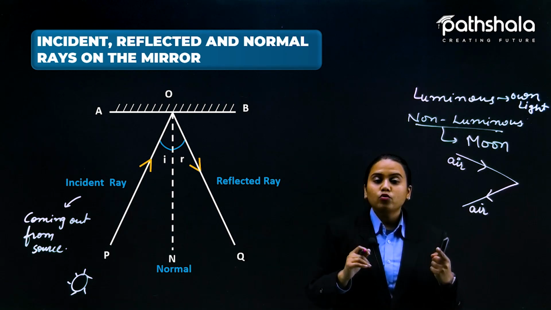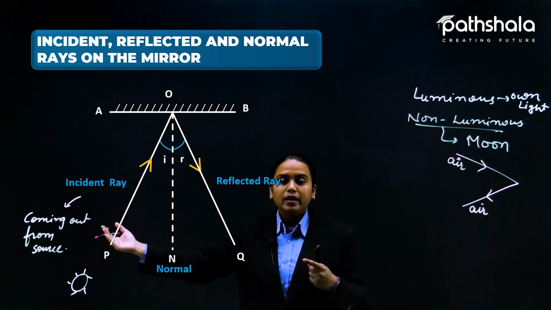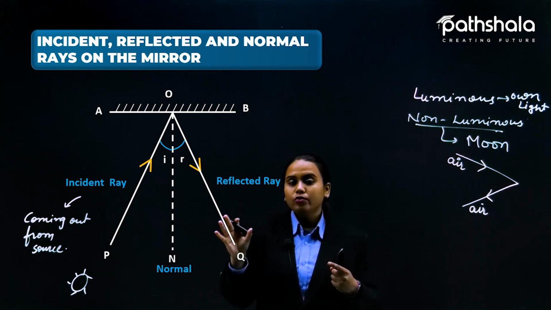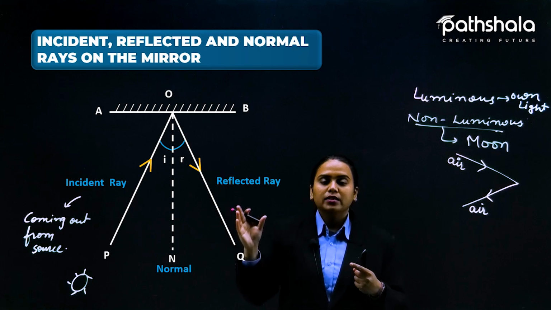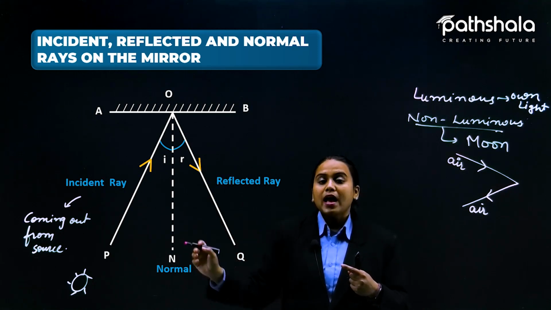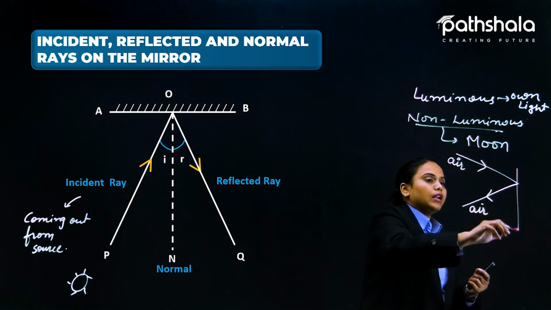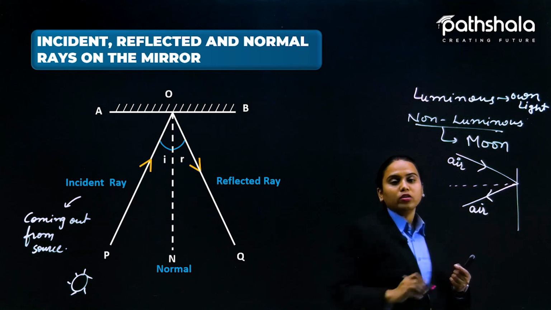One rule. The first rule was that all lie in the same plane. That incident ray, and the reflected ray, that is, the striking back of the light after reflection, is the reflected ray. And the normal is any perpendicular line that is drawn on the surface.